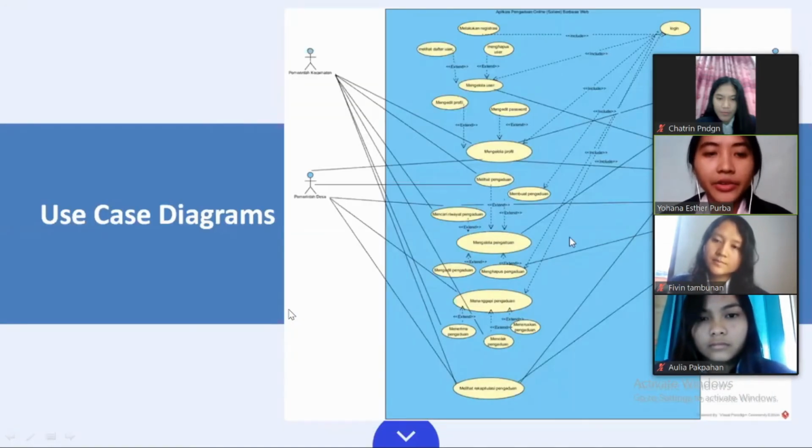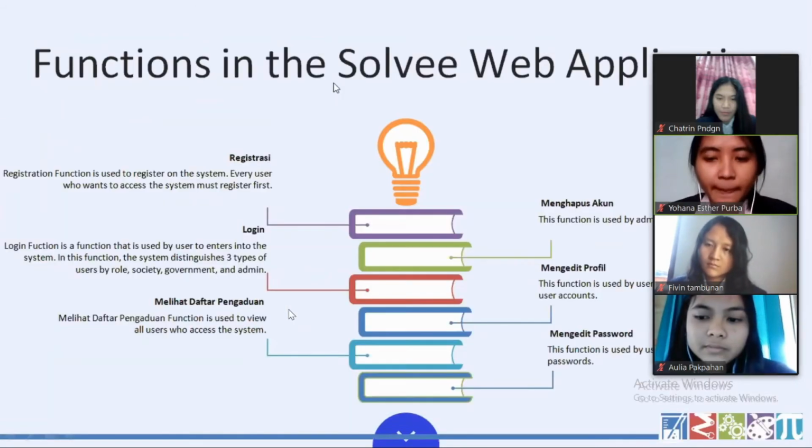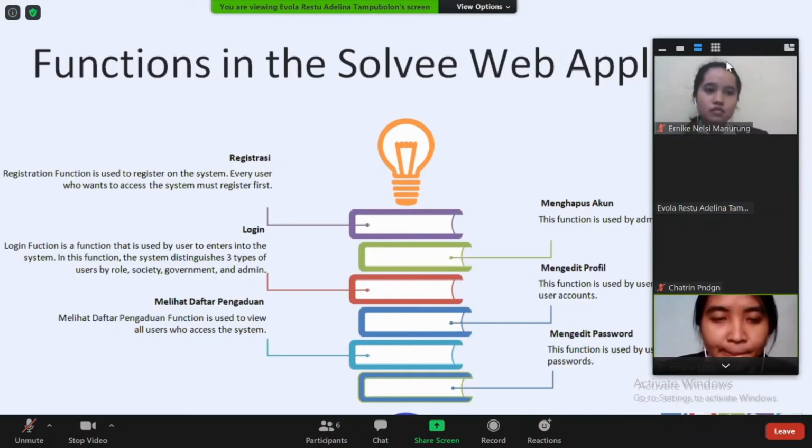is use case diagram. Use case diagram is a graphical representation of a user interaction with the system that show the relationship between the actors and each use case, which specify the function in the system. As we can see, there are 4 actors and 19 use cases, which each actor is mapping to different use cases. Next. Functions in the Solvee web application.